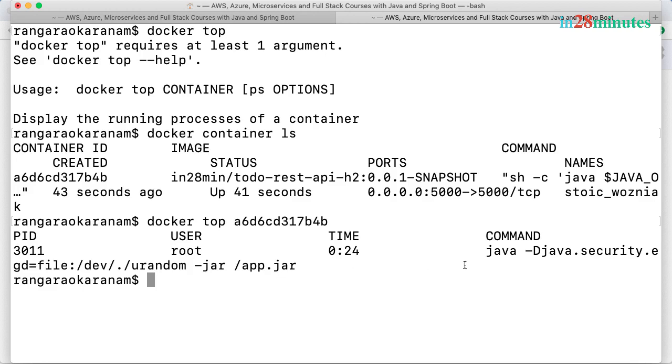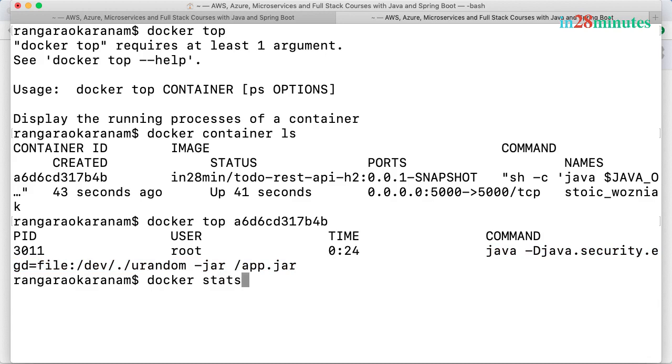And you can see all the processes which are running in that specific container. You can see that there is just one process running in that container, and the process is the running of a jar: java -jar /app.jar.